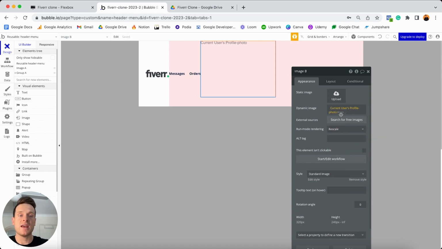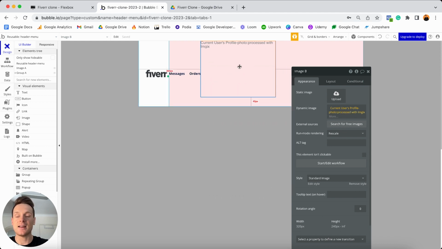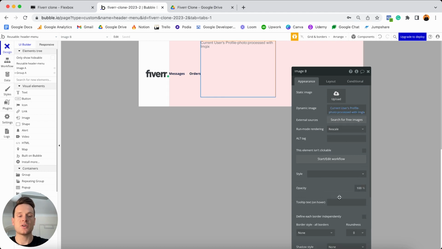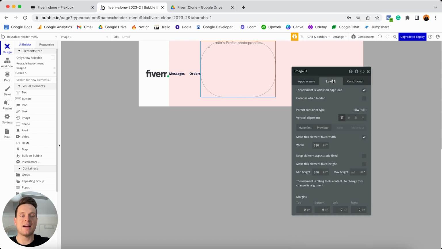Because I'm working with an image, I'm going to select to process this image with Imgix, and I'm going to resize the dimensions by cropping it, which just means that the image is going to scale out and fit nicely into whatever dimensions I set this to be. I'm also then just going to remove the style of this because I'd like to add a solid border around this image, as well as set the roundness of its borders to be 100, so that way it becomes a perfect circle.